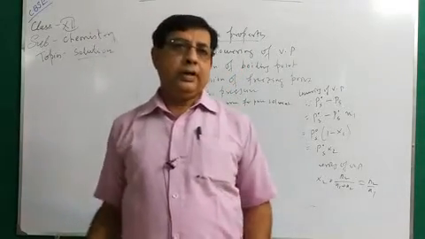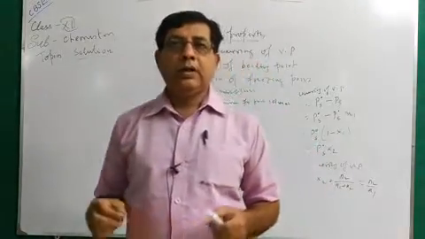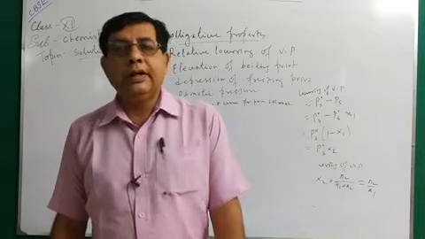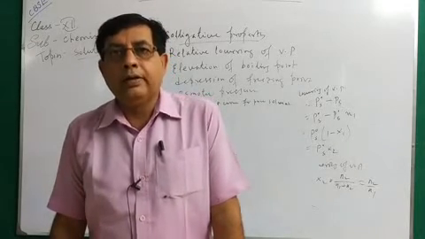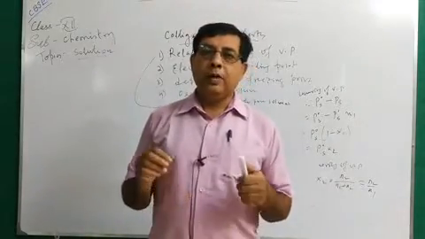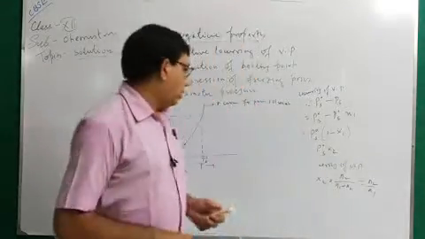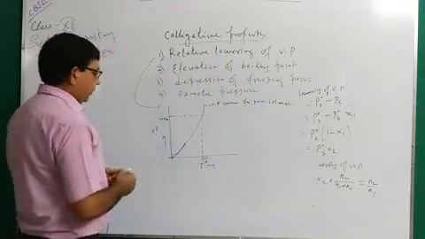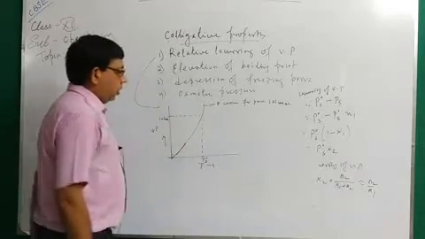In terms of colligative property, the boiling point of a liquid is the temperature at which the vapor pressure of pure solvent becomes equal to the atmospheric pressure. So at T0B, the vapor pressure of the pure solvent becomes equal to atmospheric pressure. So this will be the boiling point.